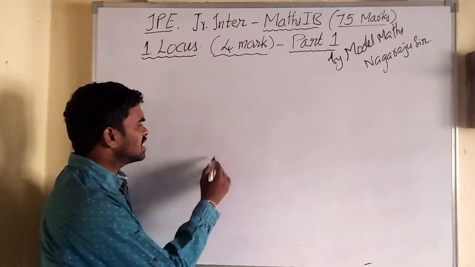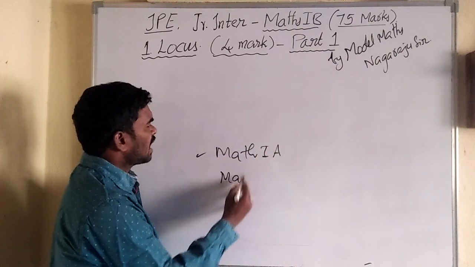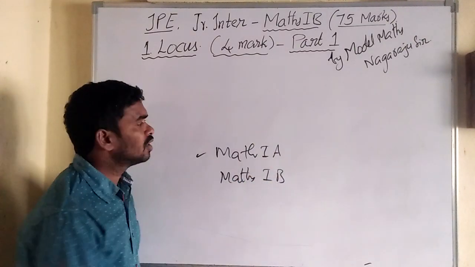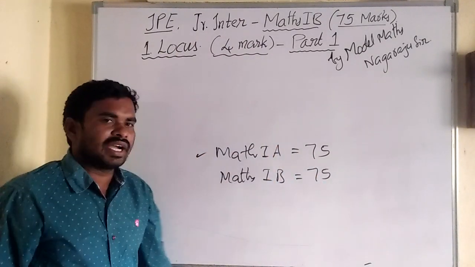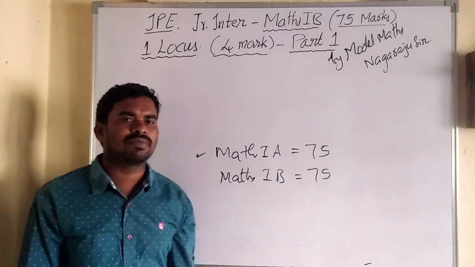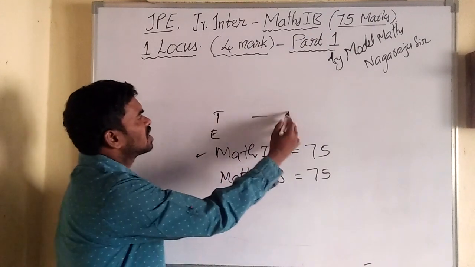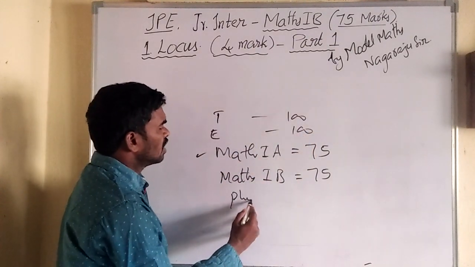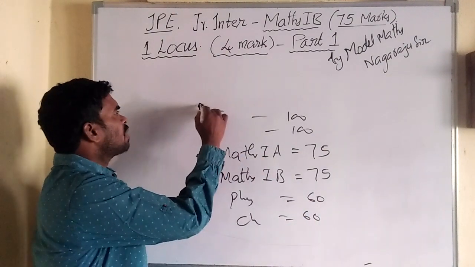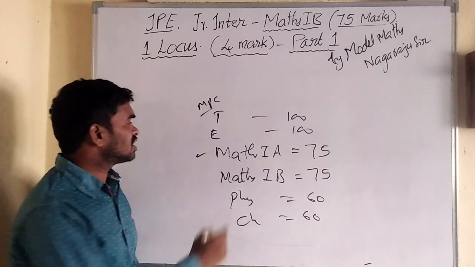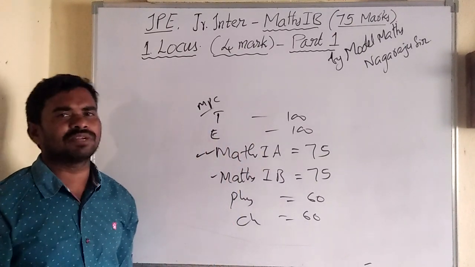So maths 1A is one paper, and maths 1B is the second paper. Maths 1A consists of 75 marks, and maths 1B also consists of 75 marks, and other subjects are physics 60 marks, chemistry 60 marks, and languages Telugu and English consist of 100 marks. This is your MPC group pattern. That's why maths 1A and maths 1B are two different question papers.